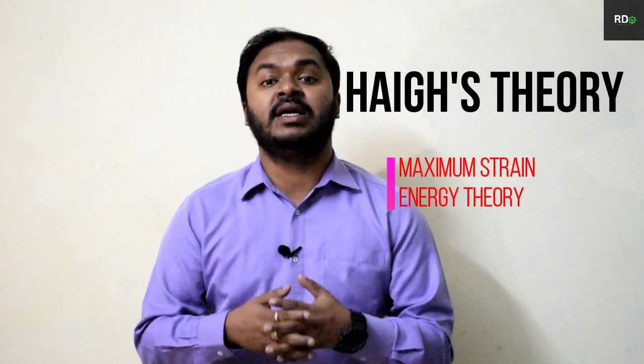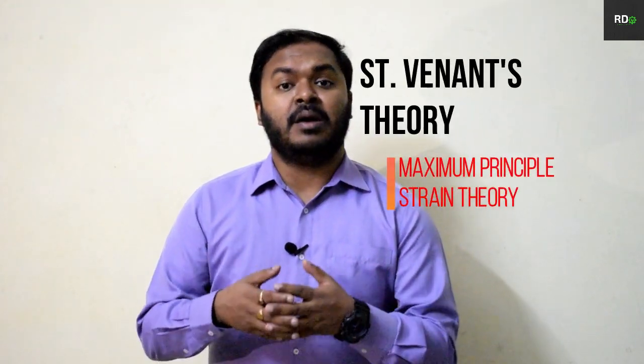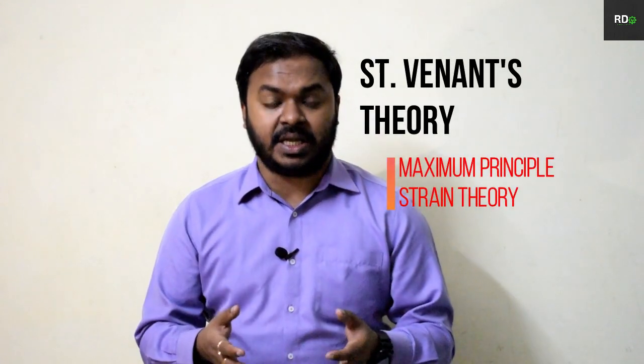The fourth one, the maximum strain energy theory, is also called Haigh's theory. And the fifth one is the maximum principal strain theory, which is also called Saint Venant's theory.